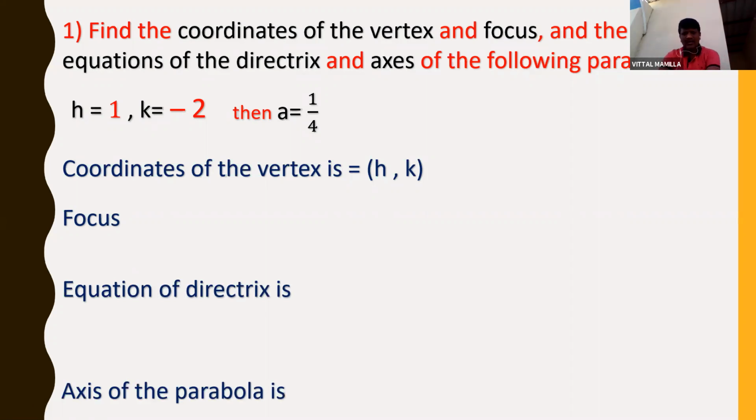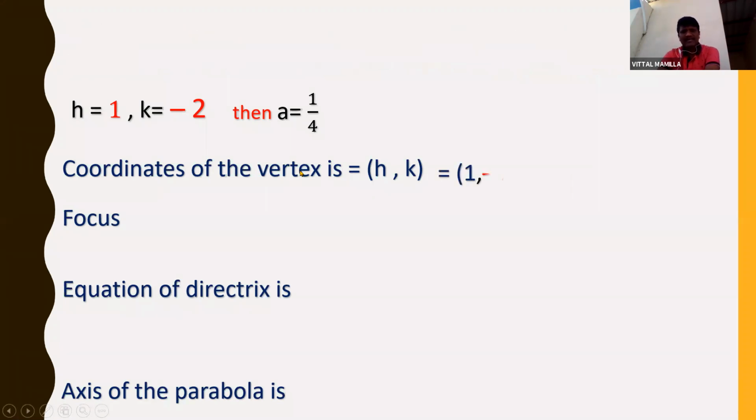So what are the coordinates of the vertex? Coordinates of the vertex is h comma k. h is 1 and k is minus 2. So therefore 1 comma minus 2 is the coordinates of the vertex. And focus is h plus a comma k.